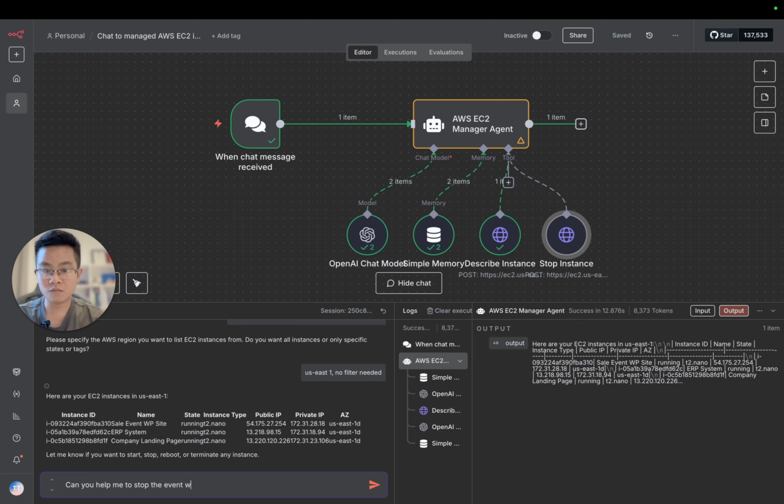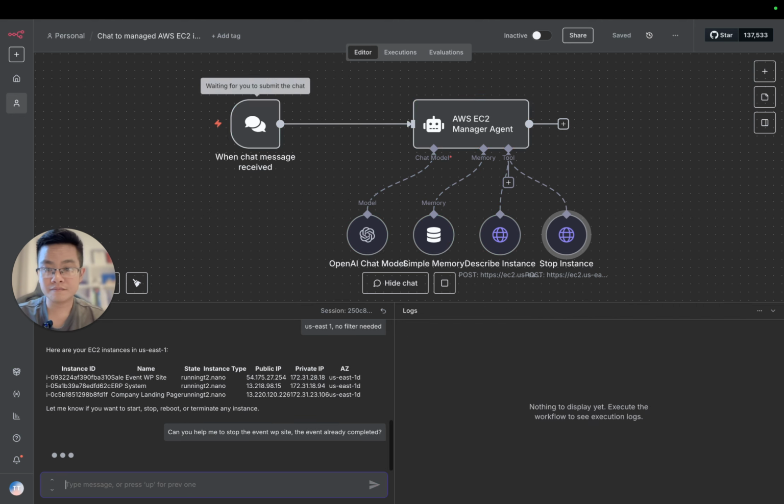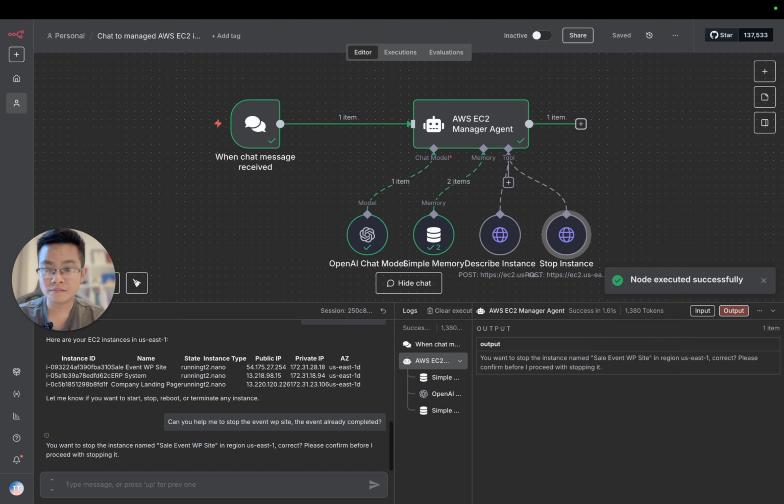Can you help me stop the event WordPress site? The event already finished, completed. Okay. Because stopping an EC2 instance is an action that needs to be checked, right?